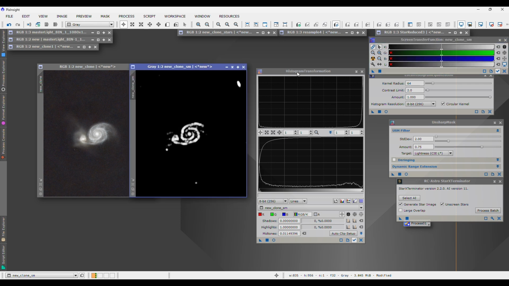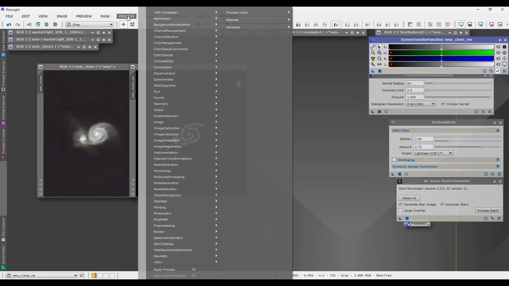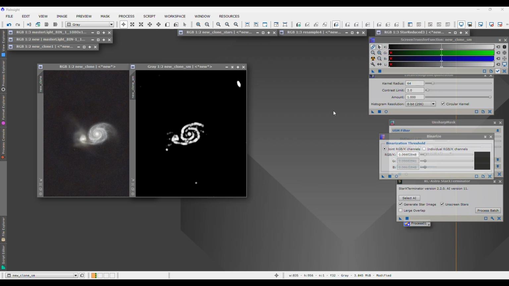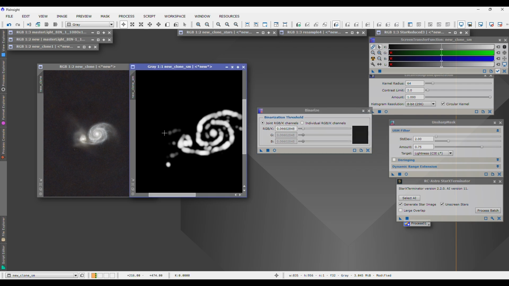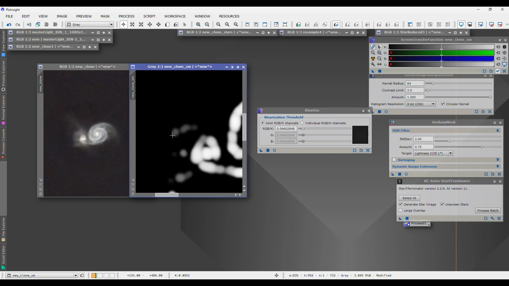Once that's done, we open up a tool called Binarize. So go to Process, go to Binarize. Here we're trying to find the lowest K value on this image. To do that, you put your cursor over the AdvStarMask and left click, and it brings up this little box, and you're trying to find the faint edge of one of these faint star areas. So I think I'm good with that. We save that there. It saves it automatically into the Binarize function box here.